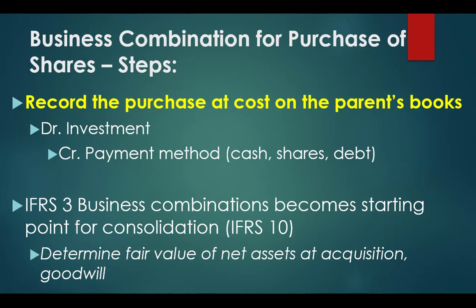For a purchase of assets, we brought the assets and liabilities onto the acquirer's books at fair value. Here, we do not record the sub's assets and liabilities on the parent's books, but we will need to record them in the consolidated statements. The same principle applies when we create consolidated statements. The sub's assets and liabilities need to be recorded in consolidated statements at their fair value at acquisition. What actually gets recorded on the books and records is easy, just the investment at cost. So it would be a debit to the investment and a credit to whatever the payment method was, whether that was cash or shares or debt.